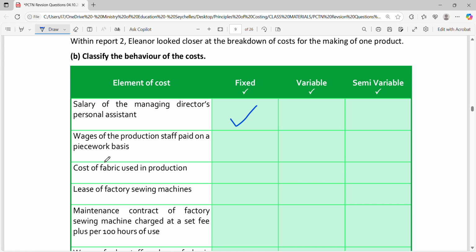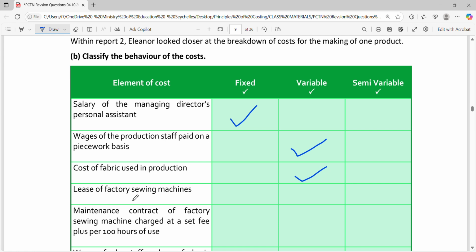Now, if you look at the second one, it says wages of the production staff paid on a piecework basis. Piecework means the payment depends on the level of production. So the wages here are determined by the level of production, which means this one is variable. The more the level of production, the more the wages. The less the level of production, the less the wages. The next one is the cost of fabric used in production, the cost of the material used in production. This is also variable. The more the production, the more the amount of material and the more the cost.